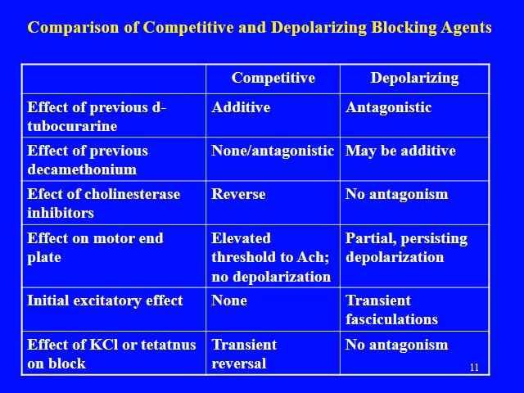What is the effect on the motor end plate? In case of the competitive one, there is an elevated threshold to acetylcholine and there is no depolarization. We have already discussed in the mechanism of action that the competitive group is also known as the non-depolarizing group. It will not allow the membrane potential to occur. There will be no action potential. There will be no depolarization of the membrane. But in case of the depolarizing one, there is partial persisting depolarization. We have studied this in the mechanism of action. After persisting depolarization, there is a phase of repolarization and flaccid paralysis.